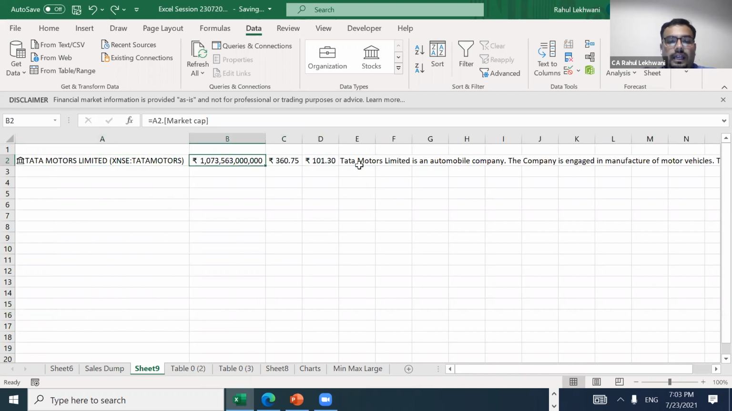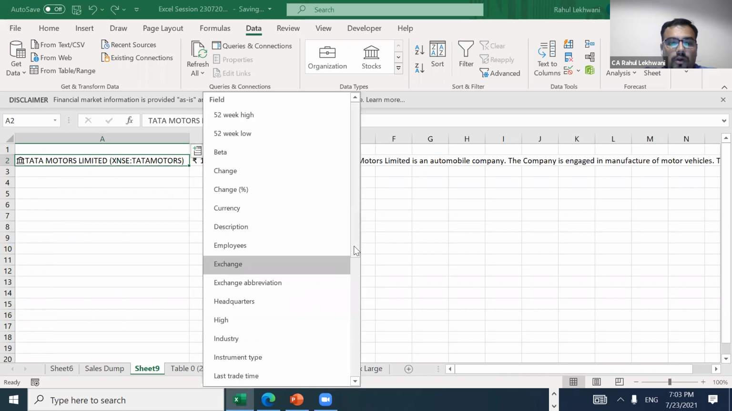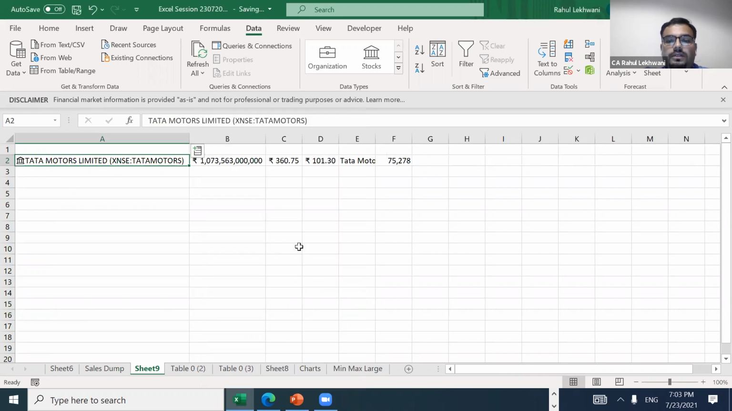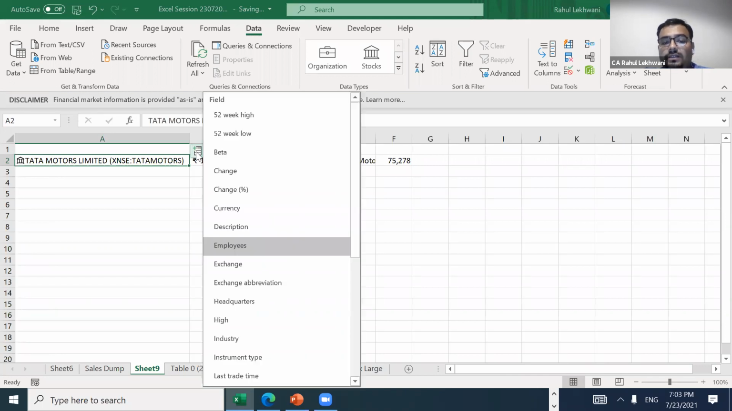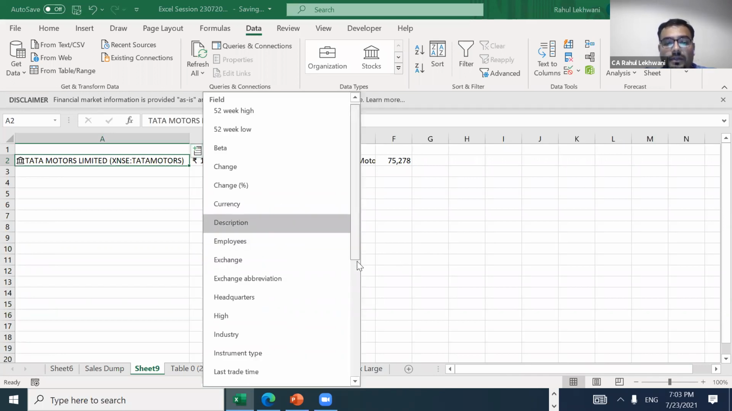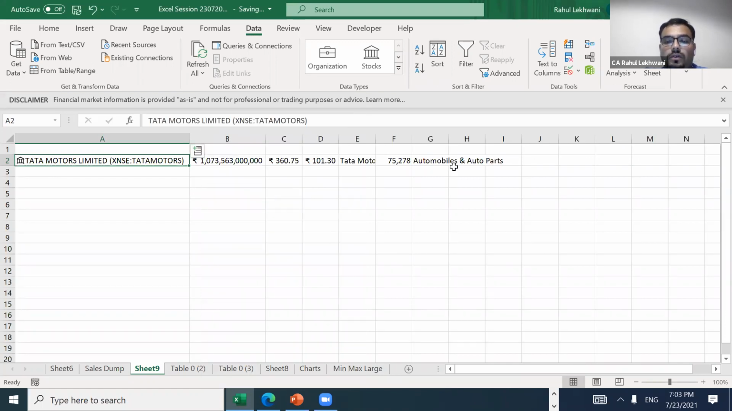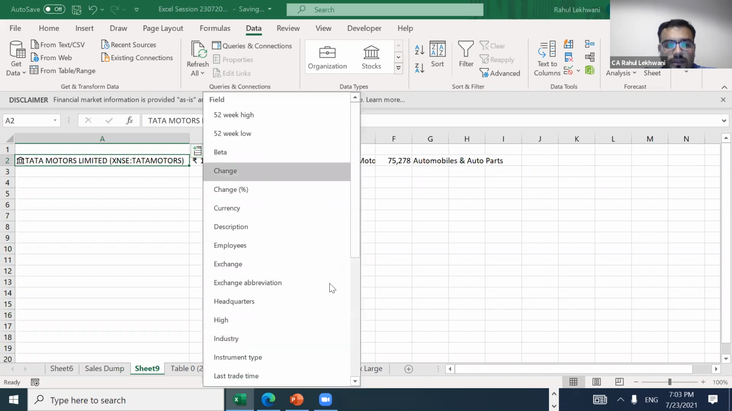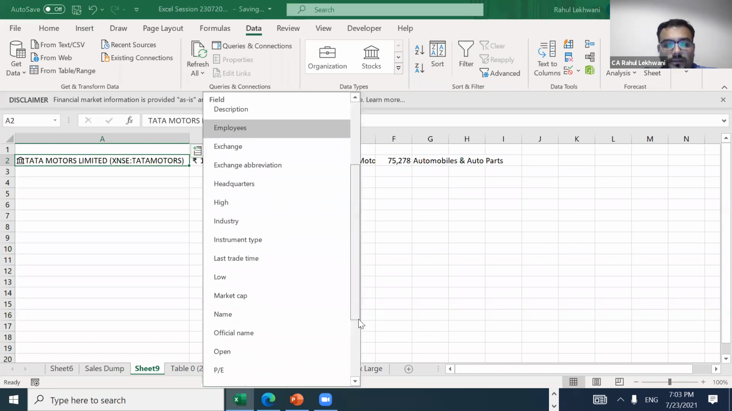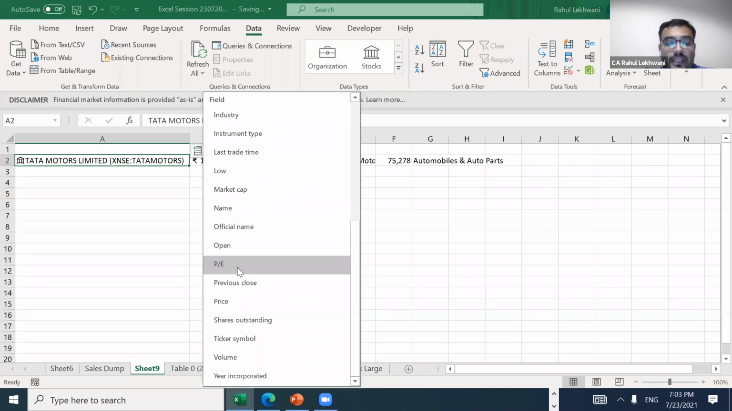It will keep on adding the columns. You need not do anything. These are already formula-driven, right? You just click here, whatever you want. If you want the number of employees, 75,000 employees are there, as per the online data that is available. Suppose what is the industry? Tata Motors, which industry does it belong to? Automobile and auto parts, right?